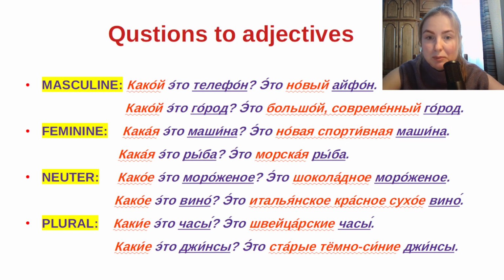And the answer will be это новый iPhone. It's a new iPhone. iPhone, это он, it's a masculine word. That's why we use the adjective новый. Second example for masculine. Какой это город? What is the city?